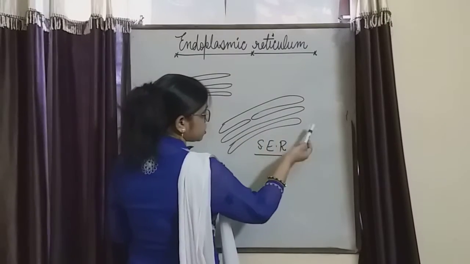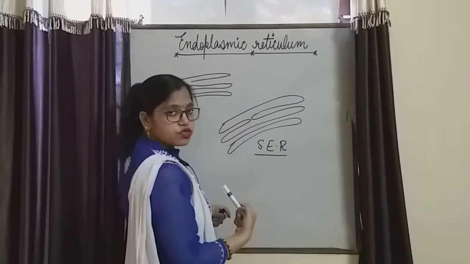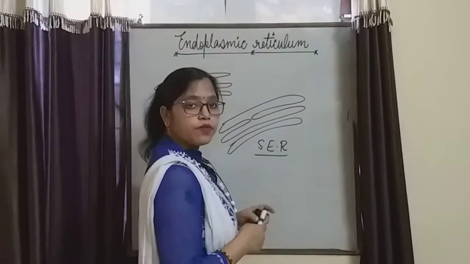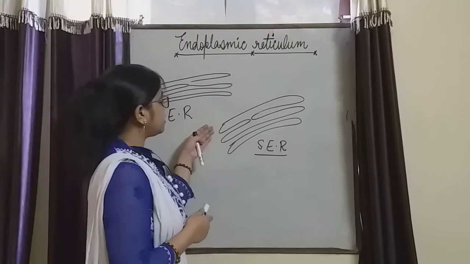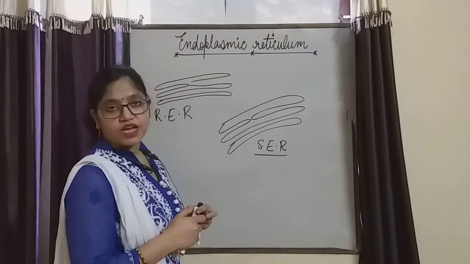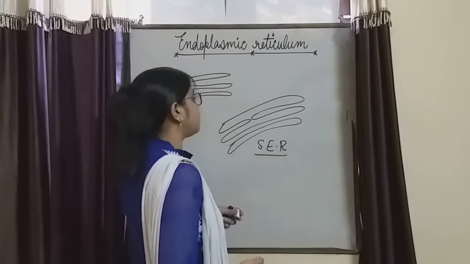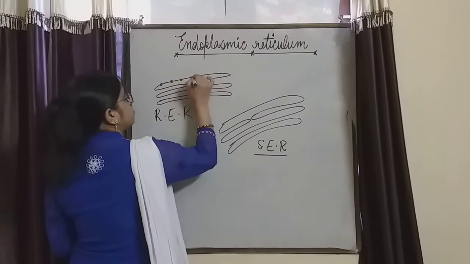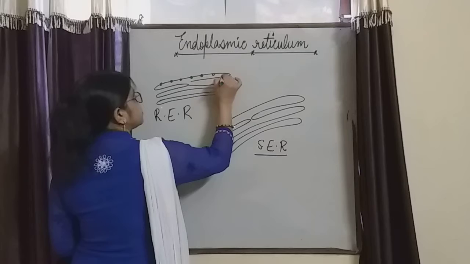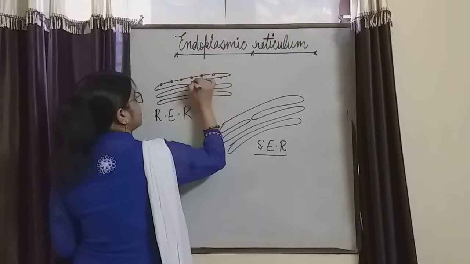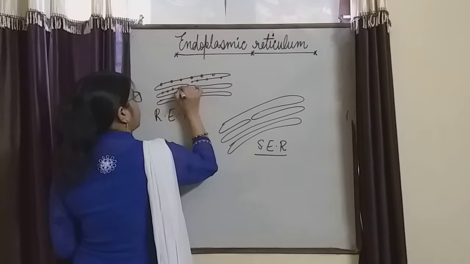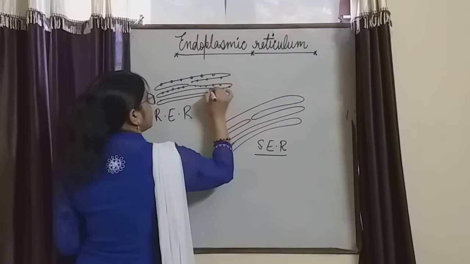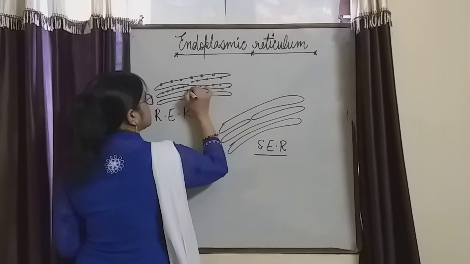Whenever only the vesicles or tubules are present, smooth tubules, without the presence of ribosomes, the endoplasmic reticulum is said to be smooth endoplasmic reticulum, whenever the ribosomes are completely absent. But whenever the ribosomes or the granules are present on the surface of the endoplasmic reticulum, like that I am drawing here, on the walls or on the vesicles of endoplasmic reticulum, so many grain like ribosomes are present.